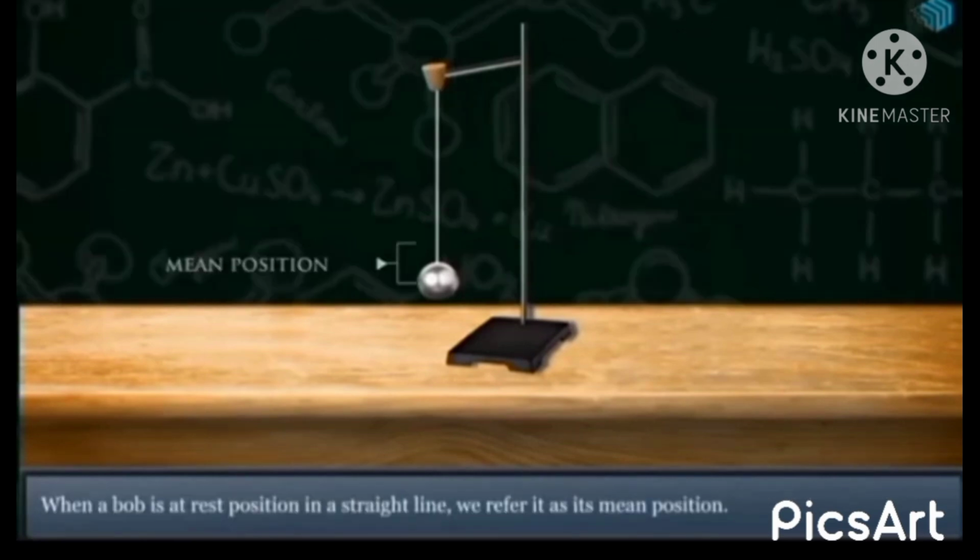When the bob is at rest in a straight line, we refer to it as the mean position. You will see on your screen that the bob is at mean position. It will not move. It is at rest, not in motion. So we refer to it as the mean position. Do you understand what is mean position? When the bob doesn't move, does not come into motion, it means it's at rest. It's in mean position. Okay.